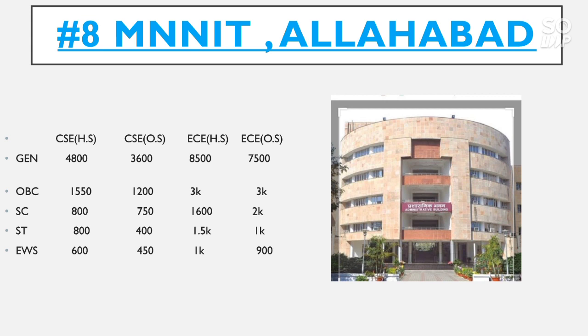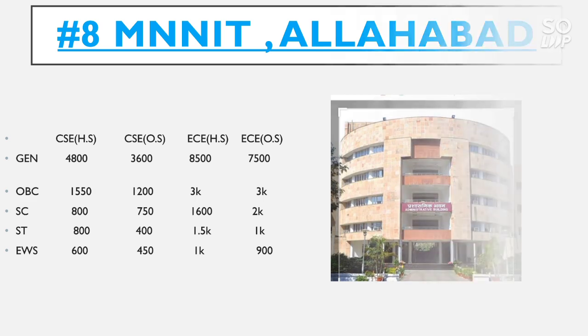Now for EC home state, the general category cutoff is 8500, for OBC 3000, for SC 1600, for ST 1.5 thousand, for EWS 1000. For EC other state, the cutoff for general category goes to 7500, for OBC 3000, for SC 2000, for ST 1000, and for EWS 900.